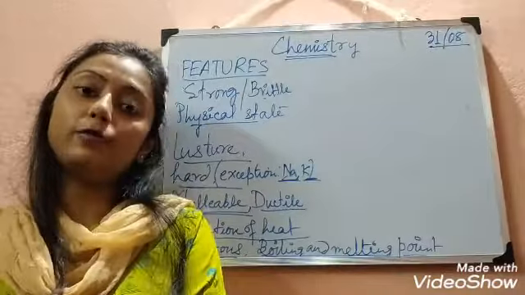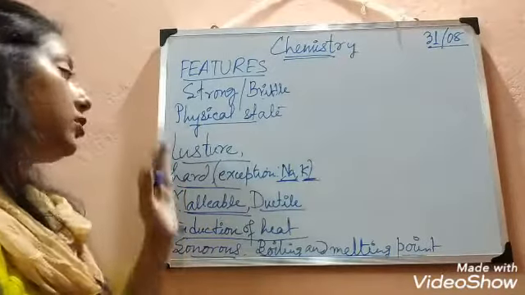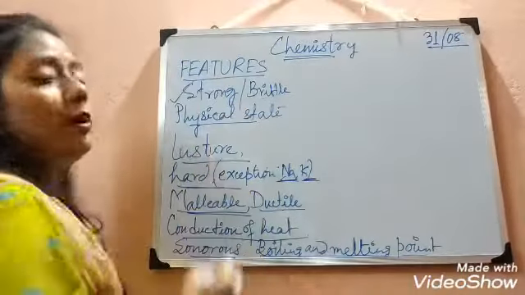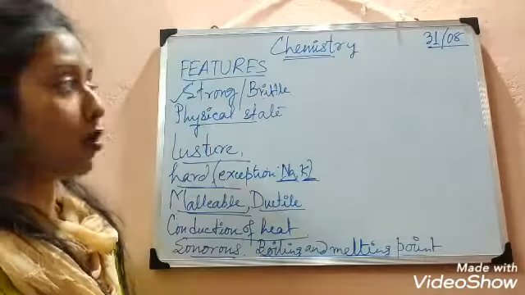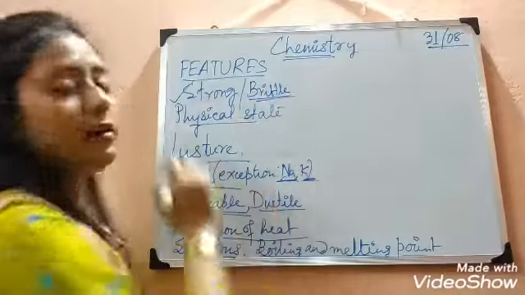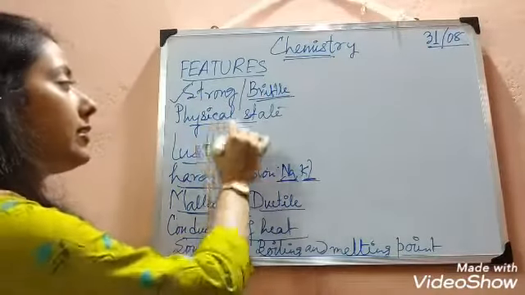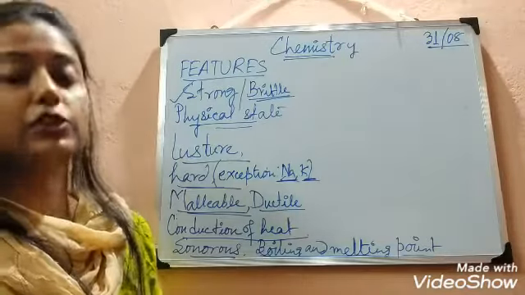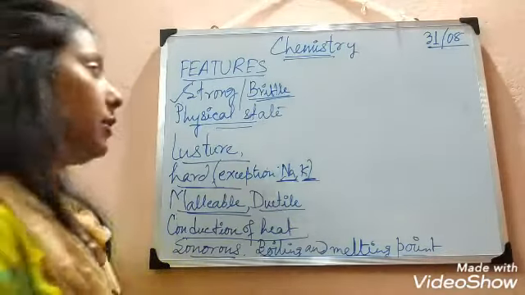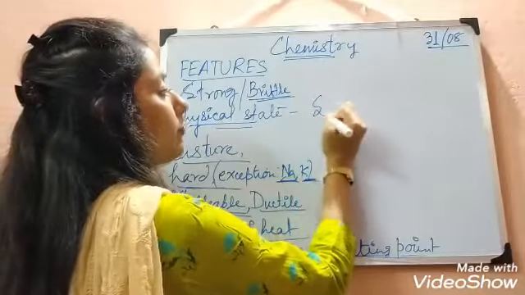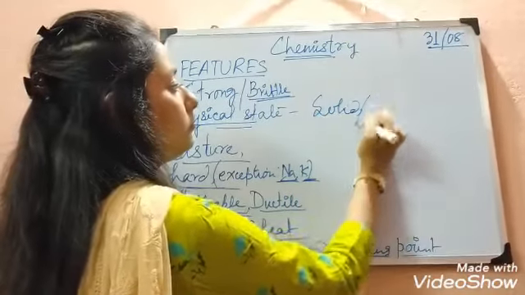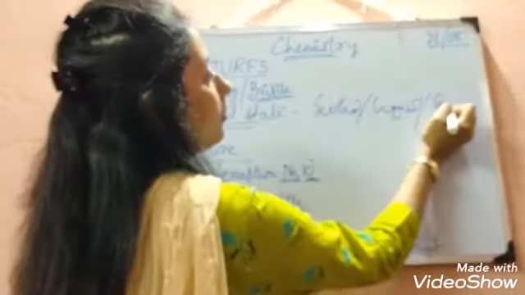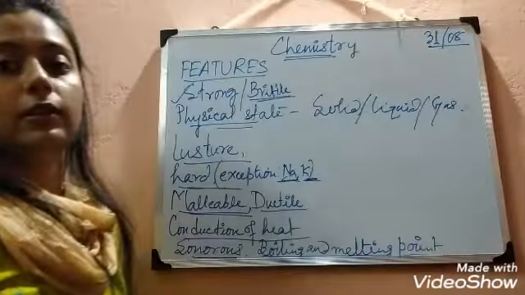Now we will talk about non-metals. Okay, based on these features. So first feature is strong or brittle. We told that metals are strong, so non-metals obviously are brittle. Okay. Physical state. We told that metals are generally solid in physical state, but non-metals can be solid, liquid, or gas.